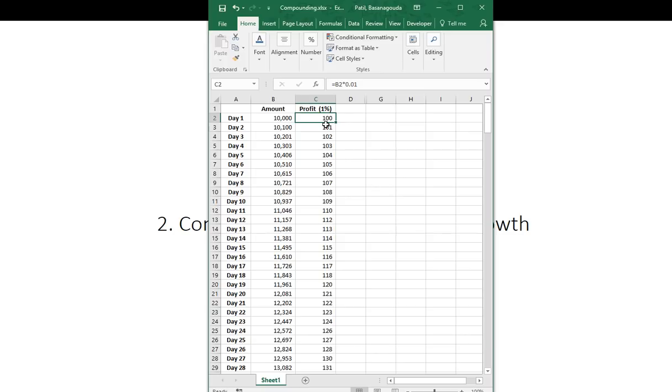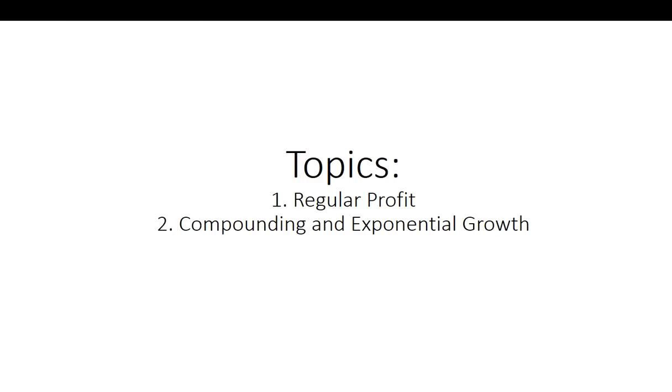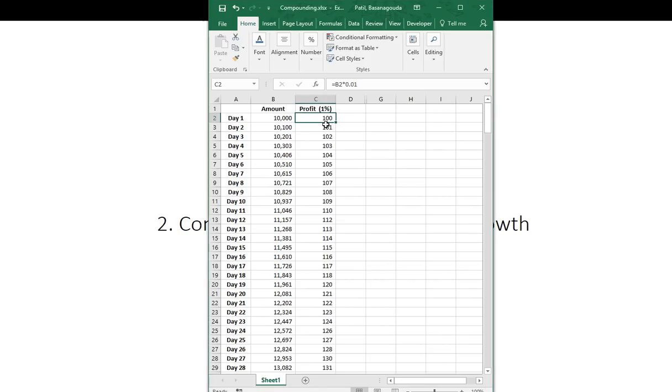But the second thing you can see is compounding and exponential growth. So what exactly is this? As you can see, on day one you had 10,000 rupees in your account, and as I mentioned earlier, with that 1% you made a profit of 100 rupees. Then at the beginning of the second day you will have 10,100. By the way, here I am excluding your brokerage and whatever taxes there are, as they are minimal, and at the end of the day you can deduct those from the final values. But I'm just going with a rough figure here.